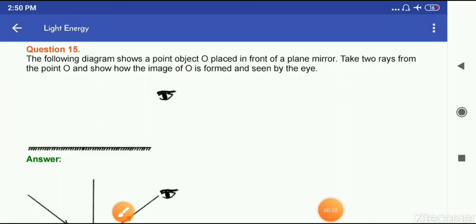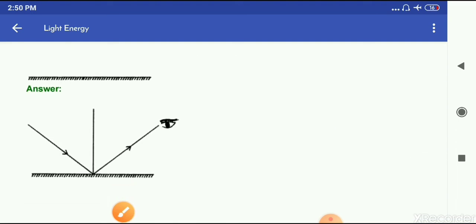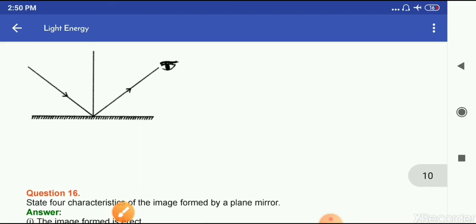Question number 15. The following diagram shows a point object O placed in front of a plane mirror. Take two rays from the point O and show how the image of O is formed and seen by the eye. So you have to make the diagram, complete the diagram.